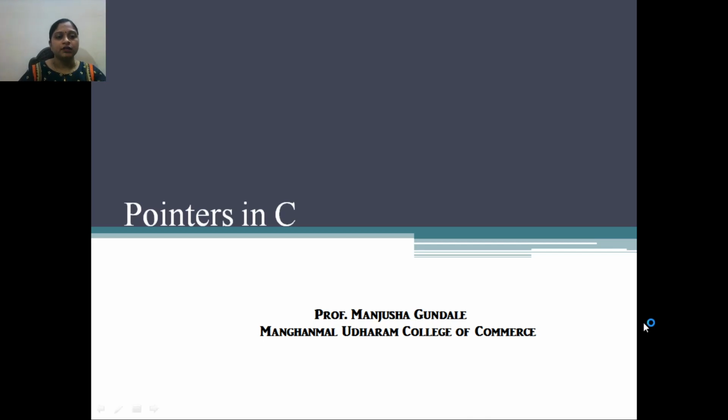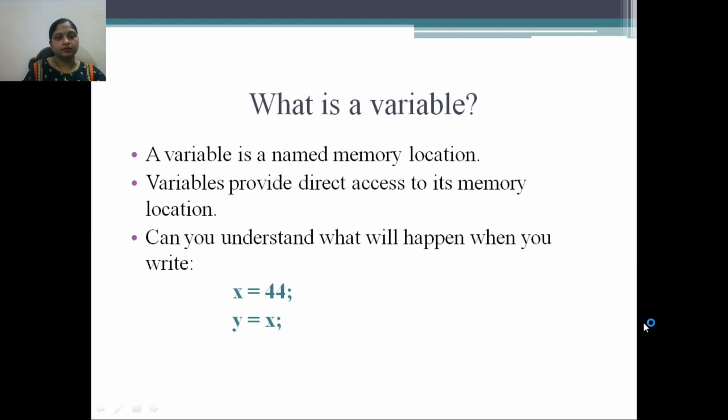Hello students, today I am going to explain an important topic, pointers in C. So what is a variable? A variable is a named memory location. A variable provides direct access to its memory location. So when we create any variable, it gets stored in a particular memory location.